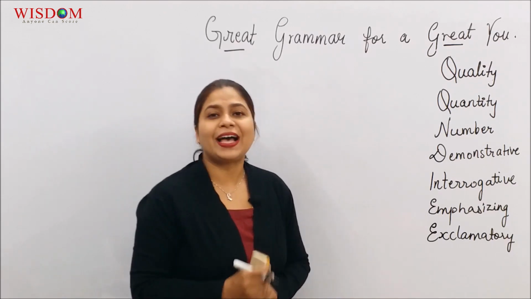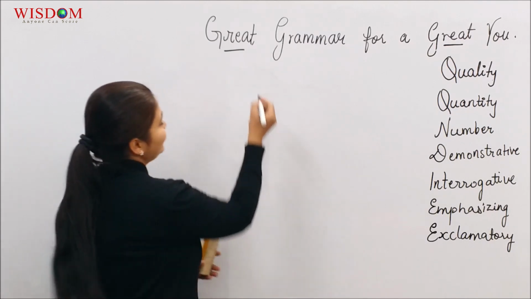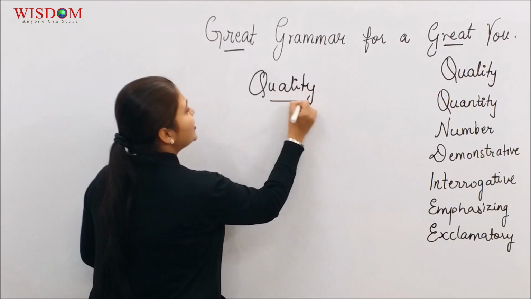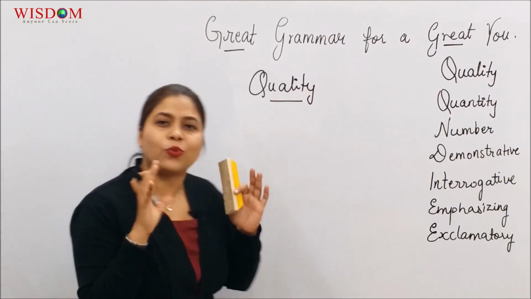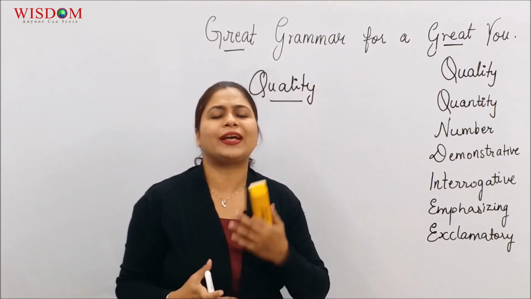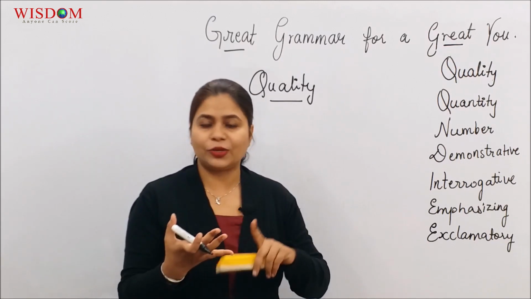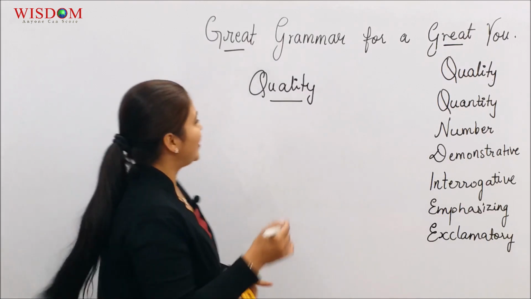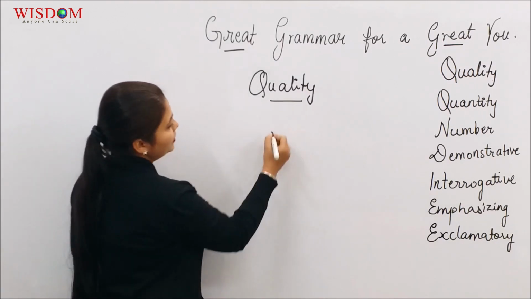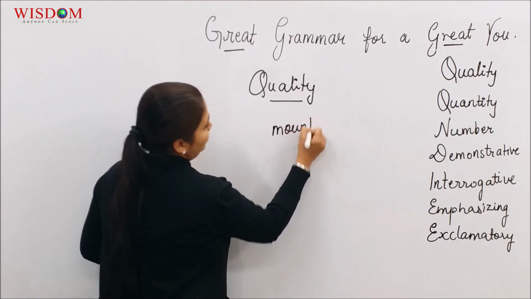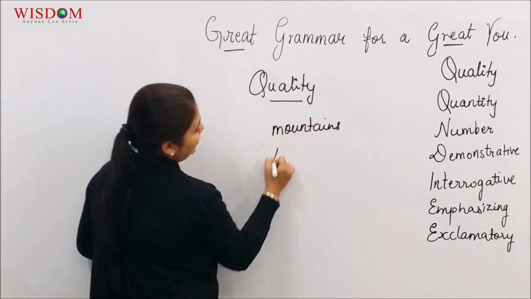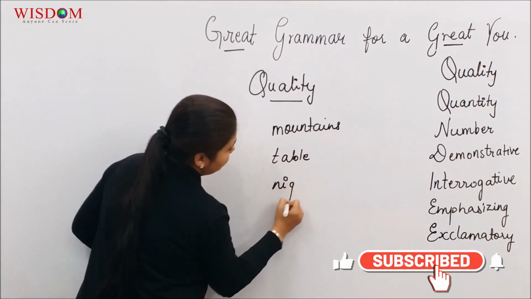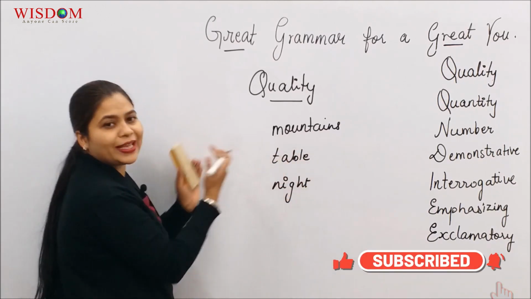We'll begin with adjective of quality. Just like the word, it tells you what kind of person or what kind of thing you have. It can include the shape, the size, the origin, the color. Let's pick up a few examples. I write a few nouns over here: mountains, table, night. And I'm going to put adjectives before them.